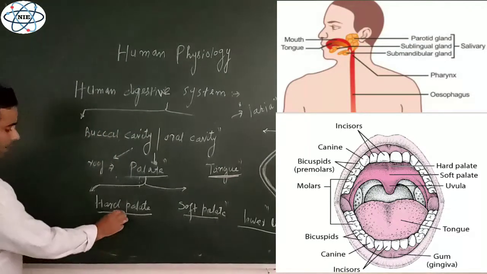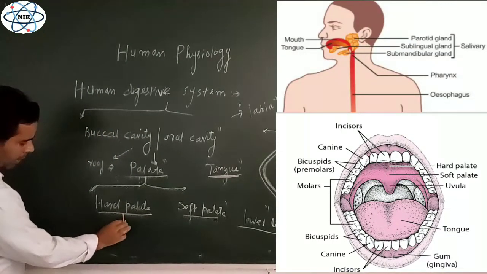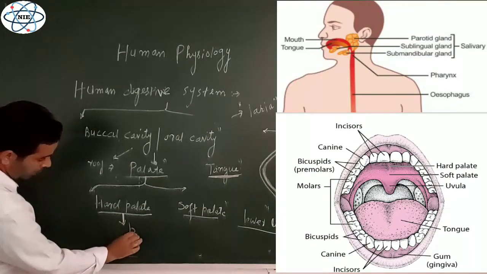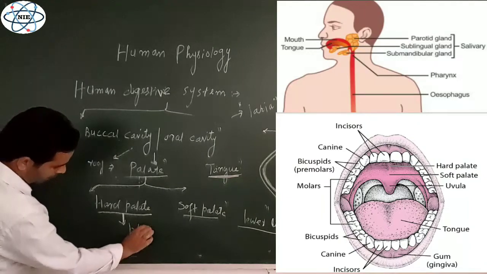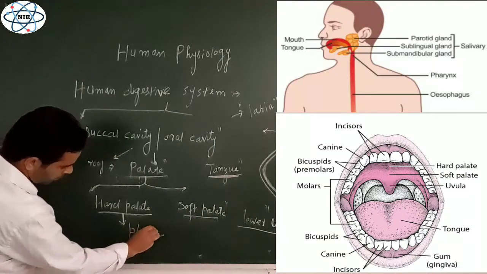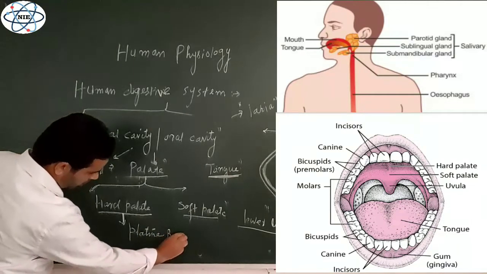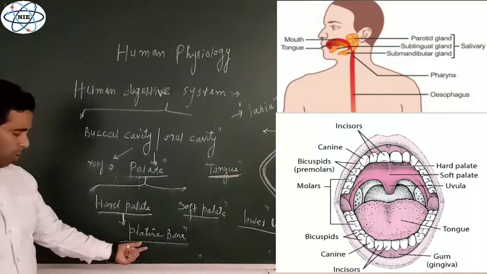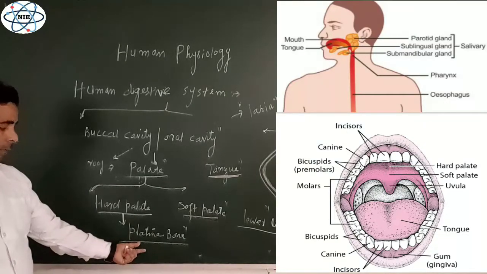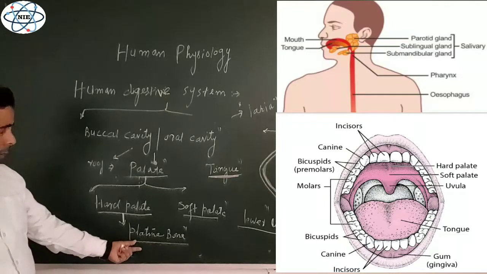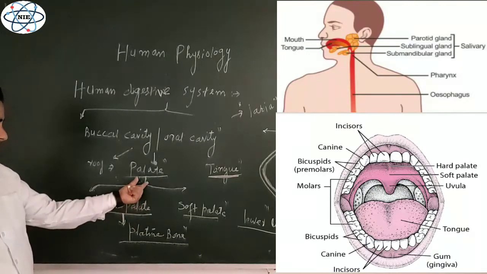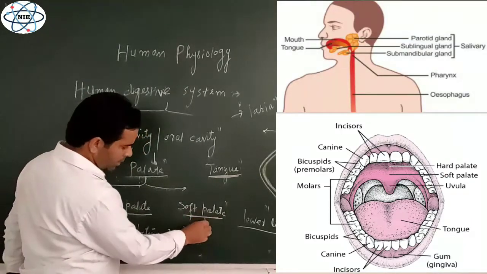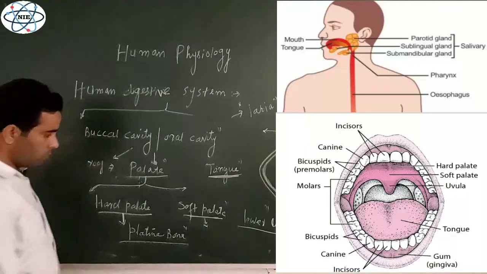Now this hard palate is known as hard because it contains a bone. Because of the bone, it is hard. That bone is known as the palatine bone. Because of the presence of this bony structure, it is hard. This is one of the bones of the skull, one of the bones of the face, right? And that forms the roof of the buccal cavity, constituting the hard palate. There is no bone in the soft palate. That is why it is soft, and it is known as the soft palate.